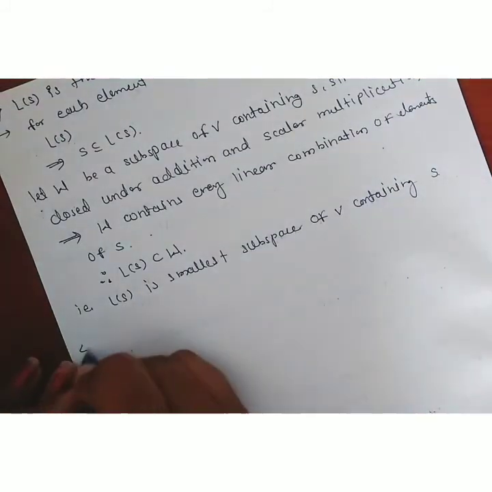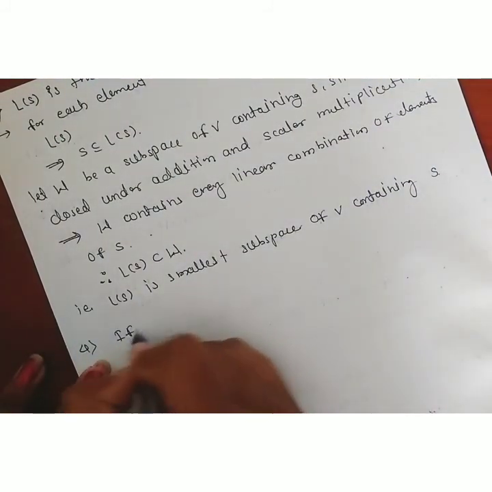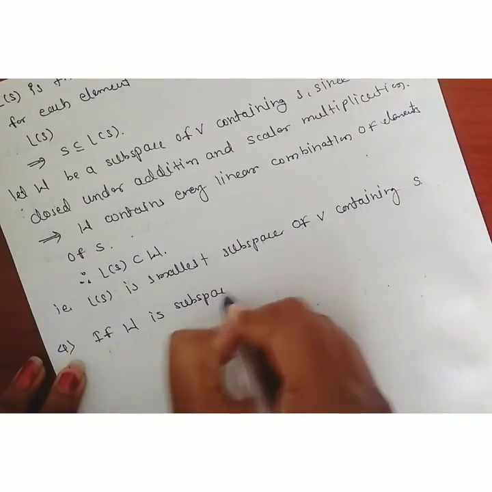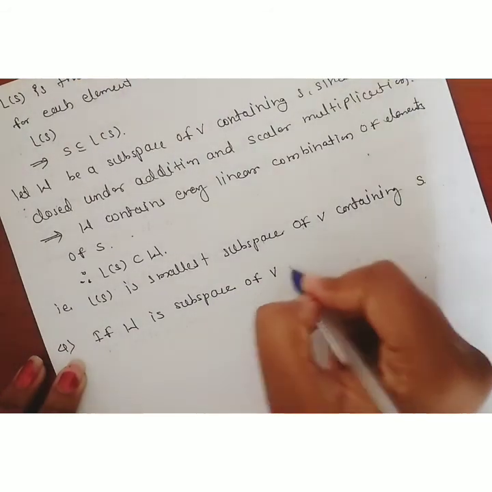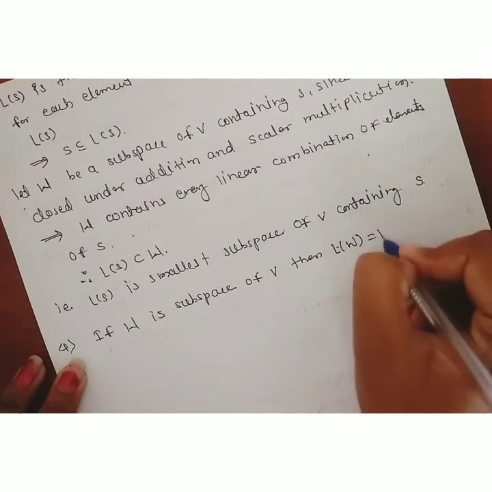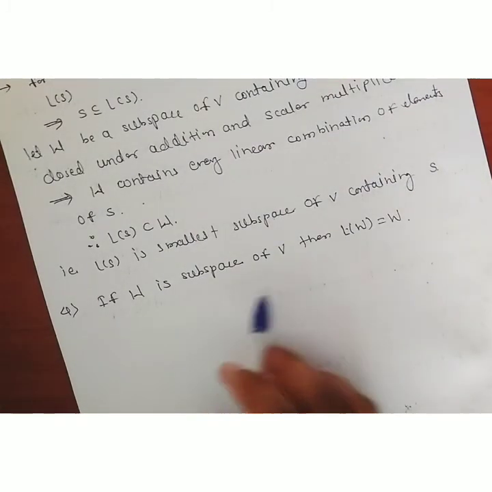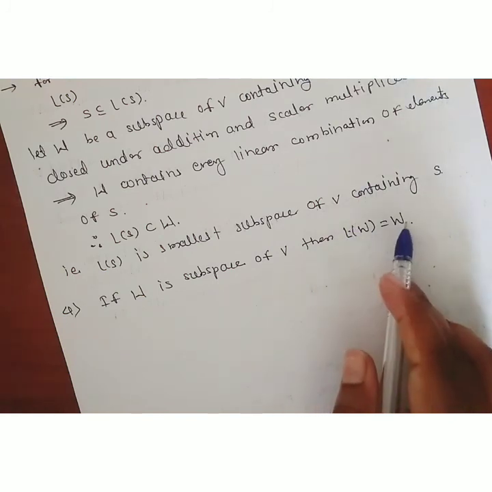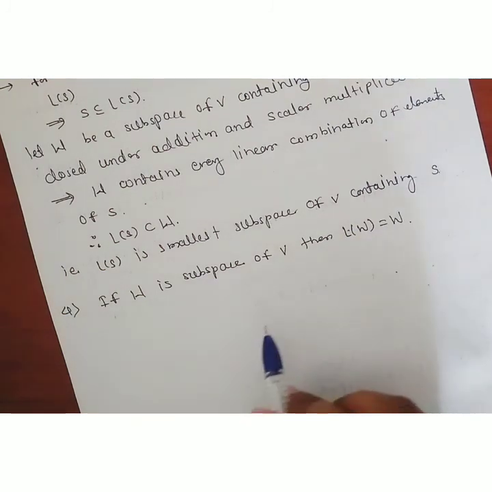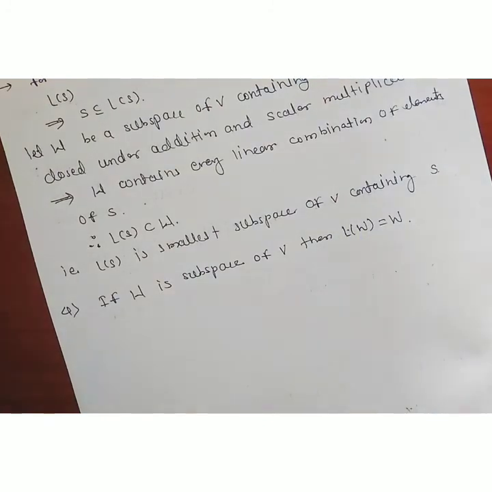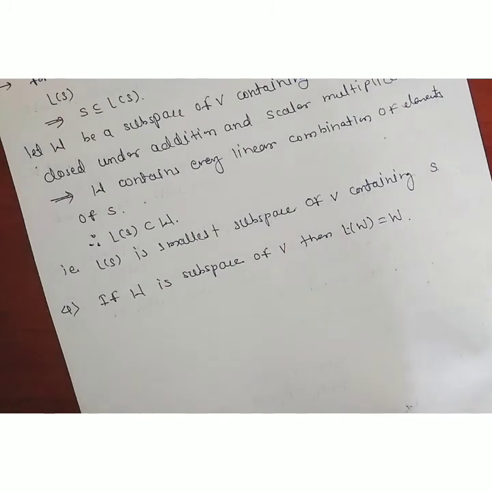And the fourth is, if W is a subspace of V, then L of W is equal to W. This is an obvious case. Since W is a subspace of V, then L of W, the set of linear combinations of W, is equal to W. Since W is a subspace, W is closed under addition and scalar multiplication. This implies the set of linear combinations is nothing but W.